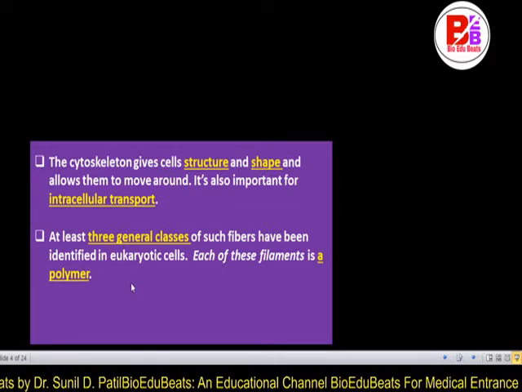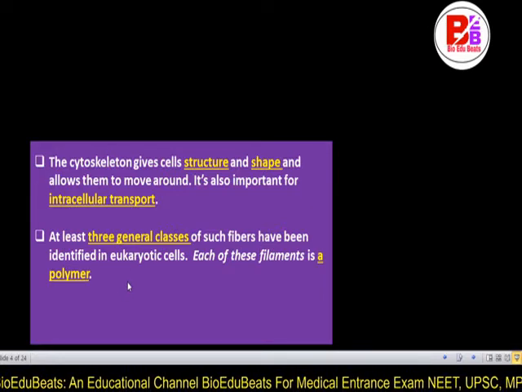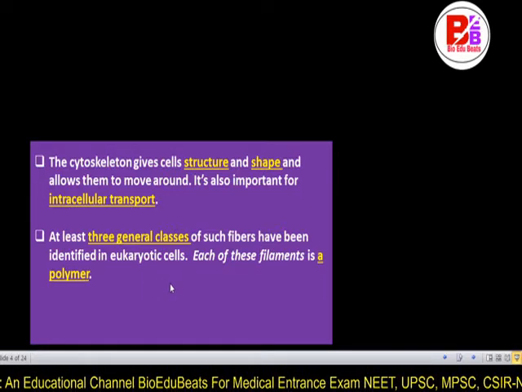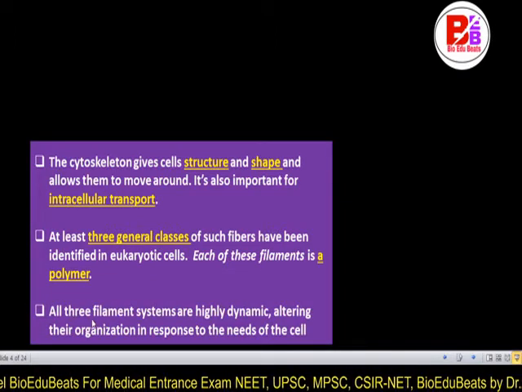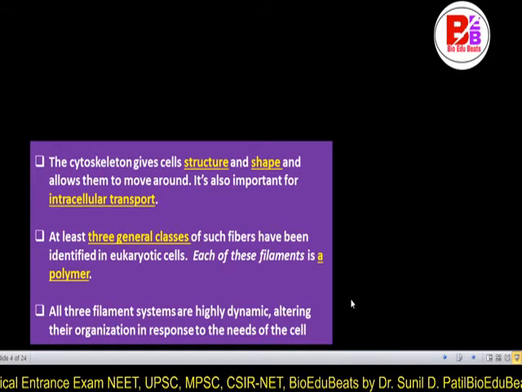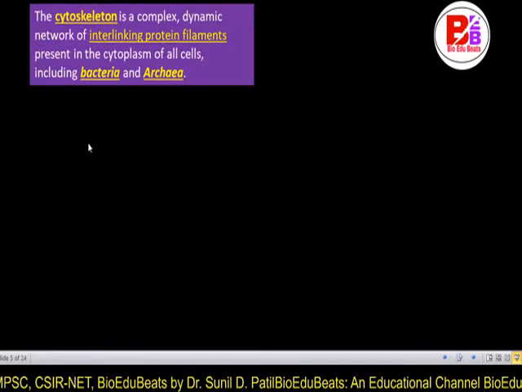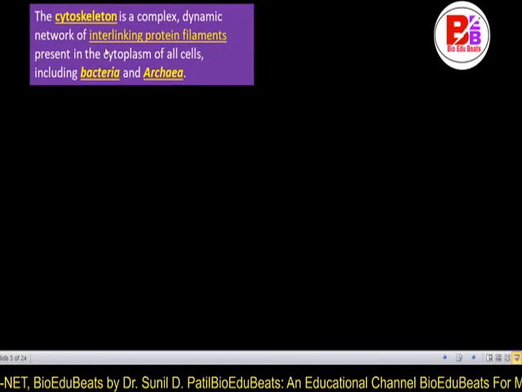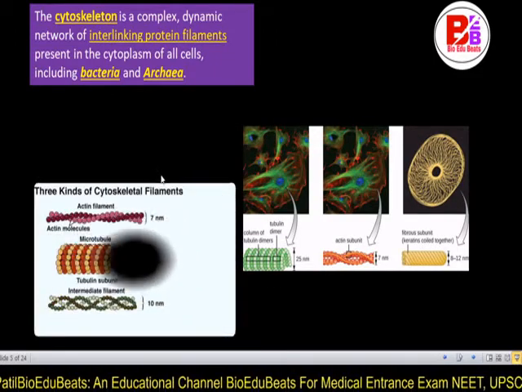At least 3 general classes of such fibers have been identified in the eukaryotic cell. Each of these filaments is a polymer. All 3 filament systems are highly dynamic, altering their organization in response to the needs of the cell. So the cytoskeleton is a complex, dynamic network of interlinking protein filaments present in the cytoplasm of all cells, including bacteria and archaea.